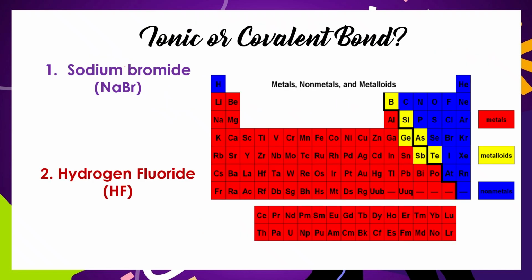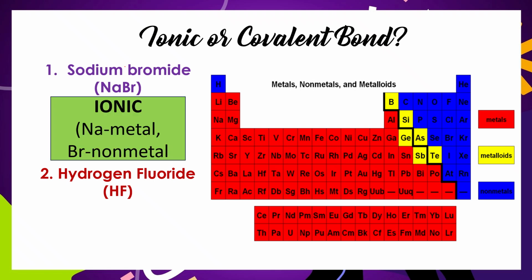Now tell if it is an ionic or covalent bond. Number 1, sodium bromide. Sodium bromide consists of sodium and bromine. Sodium is a metal and bromine is a nonmetal. So therefore, it is an example of ionic bond.